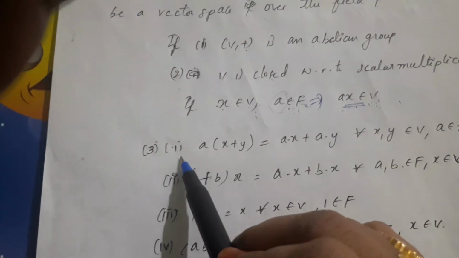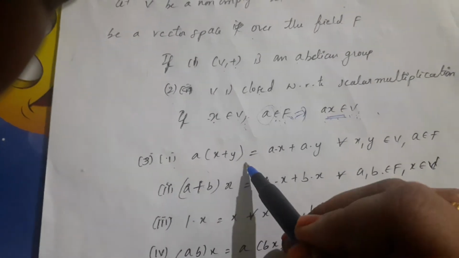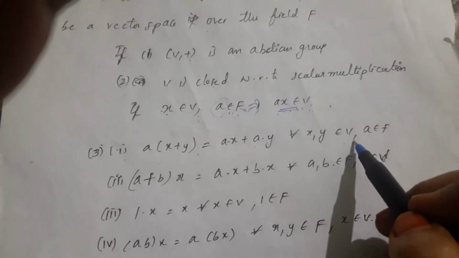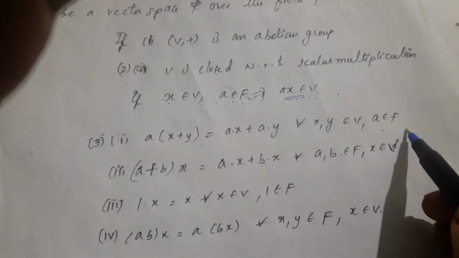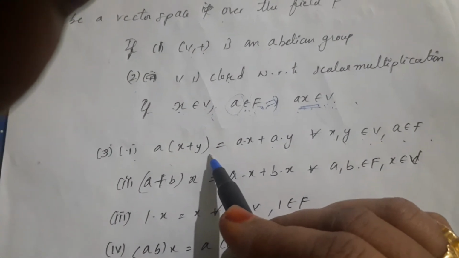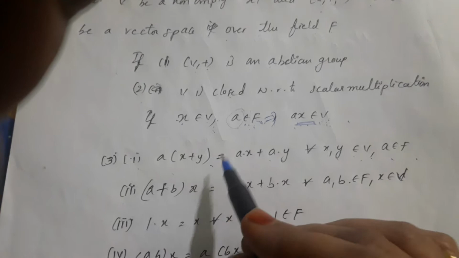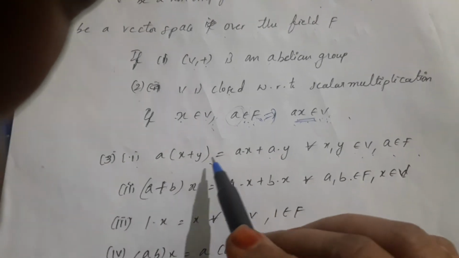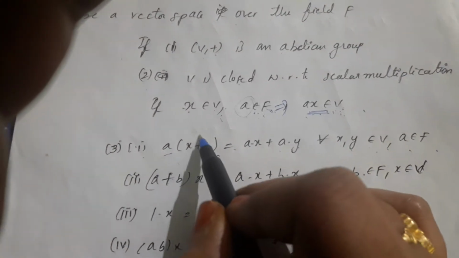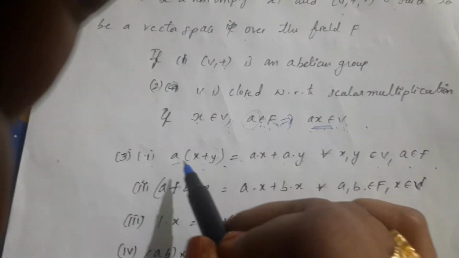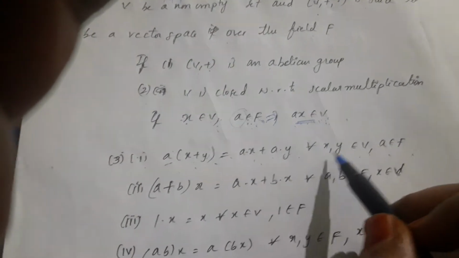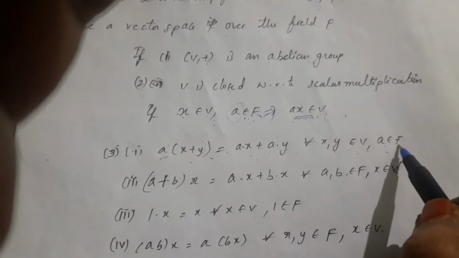Next, third point: a times (x plus y) is equal to a dot x plus a dot y, for every x, y belongs to V, a belongs to F. This is the distributive property. Here a is the scalar, and x and y are two vectors, the addition of vectors.